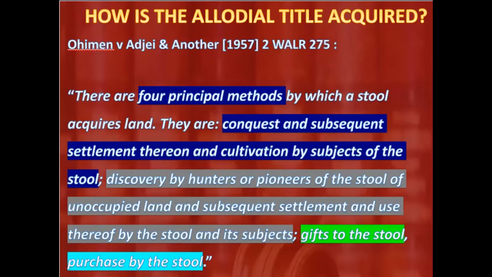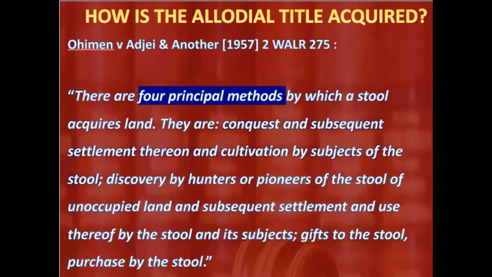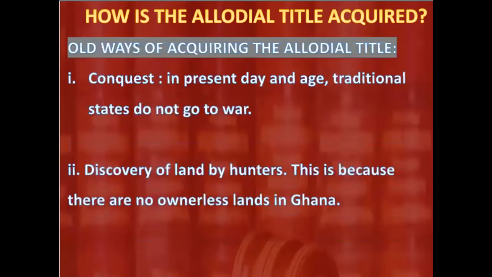Because there are cases before the courts where people are tracing their ownership for 1,000 years ago to say that their ancestors are people who discovered the land. So even though I'm saying that conquest and discovery are no more practical today, I'm not saying they are no more relevant, because there are people who will have to rely on that to prove their ownership of their lands. But in present day Ghana, the present ways you can end up acquiring the allodial title will be gifts, purchase, agreement, and then compulsory acquisition. Those ones, they may still be applicable.